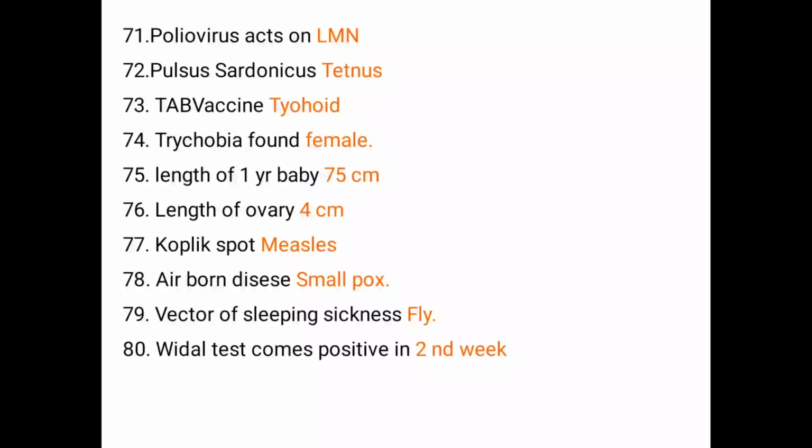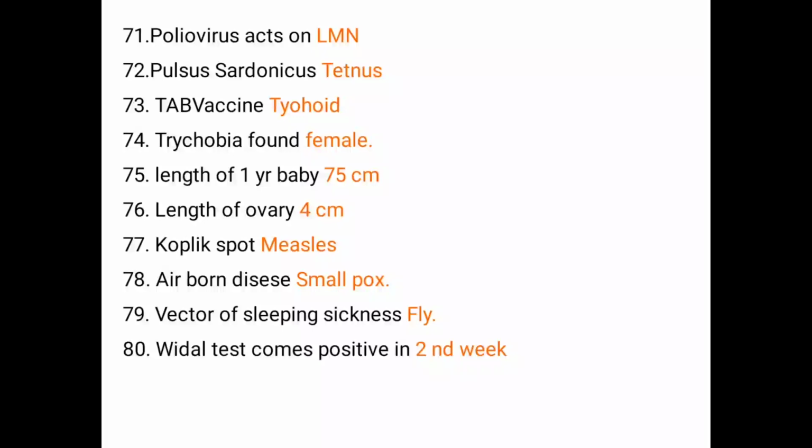Pulsus paradoxus is seen in tetanus. TAB vaccine is used in typhoid. Trichomonas found in female. Length of 1 year baby, that is approximately 75 cm. Length of ovary 4 cm. Koplik spot seen in measles. Airborne disease smallpox. Vector of sleeping sickness fly.